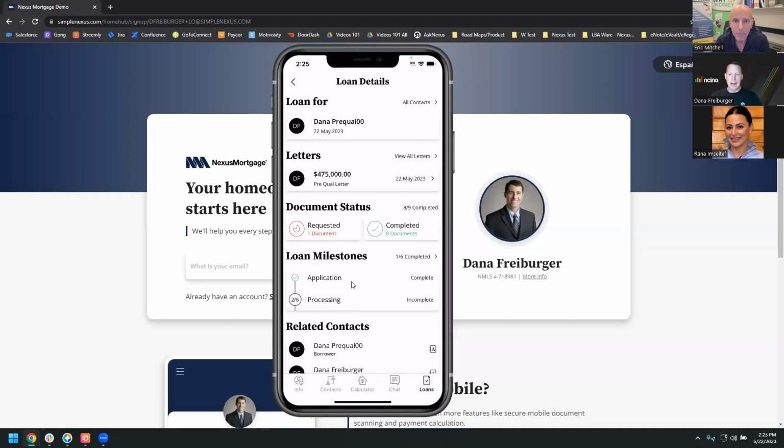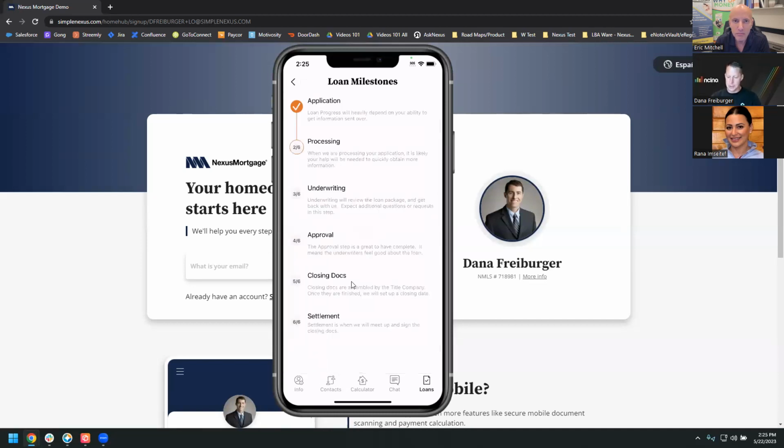The other one is milestones. So they can simply click on the milestones. They're going to see the same milestones that you see. So no longer as a loan officer do you have to worry about real estate agents always having to come to you saying, where is this? Has it been approved? Have you sent it to the underwriting team? Is it ready to close? What's going on? Instead, they have access to that information right here through the milestones.